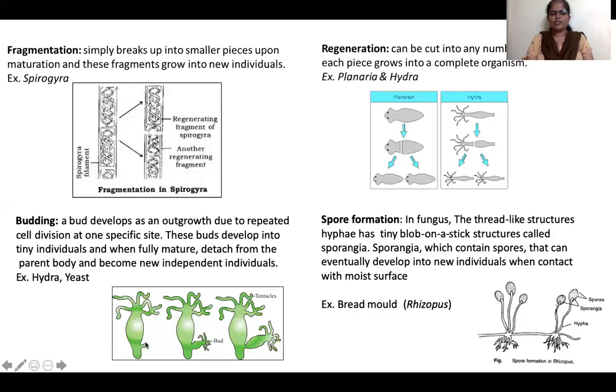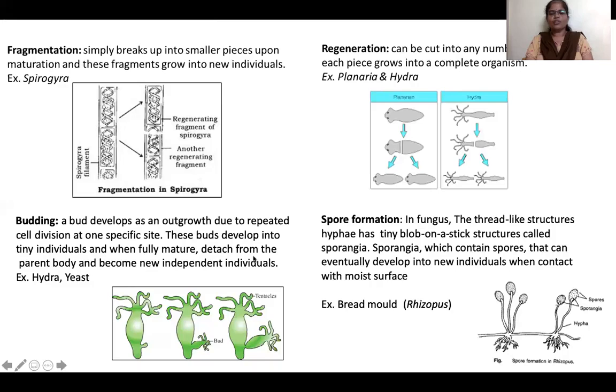First, there will be a small outgrowth. This outgrowth will grow into a bud. After maturity, it becomes separated from the mother and becomes a separate individual. This type of reproduction we can see in hydra and also in yeast. Yeast is a unicellular organism where budding can be seen, whereas hydra is a multicellular organism.